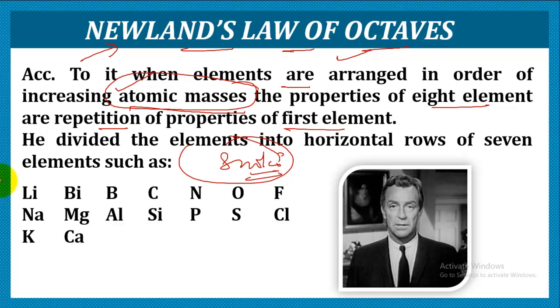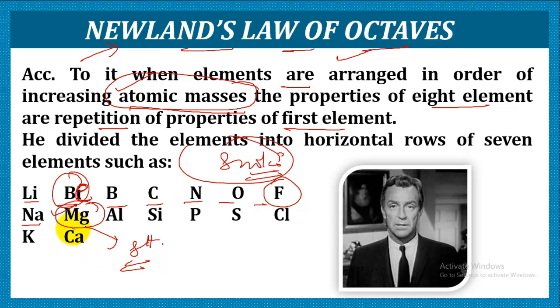Like if he made the classification in this order, he said that if we are arranging the elements like this, that is, 8 elements together in horizontal rows, 1 2 3 4 5 6 7 in the horizontal rows, and 8 is placed below the first. So likewise, if we consider Mg as the 8th element, its first element is going to be beryllium.